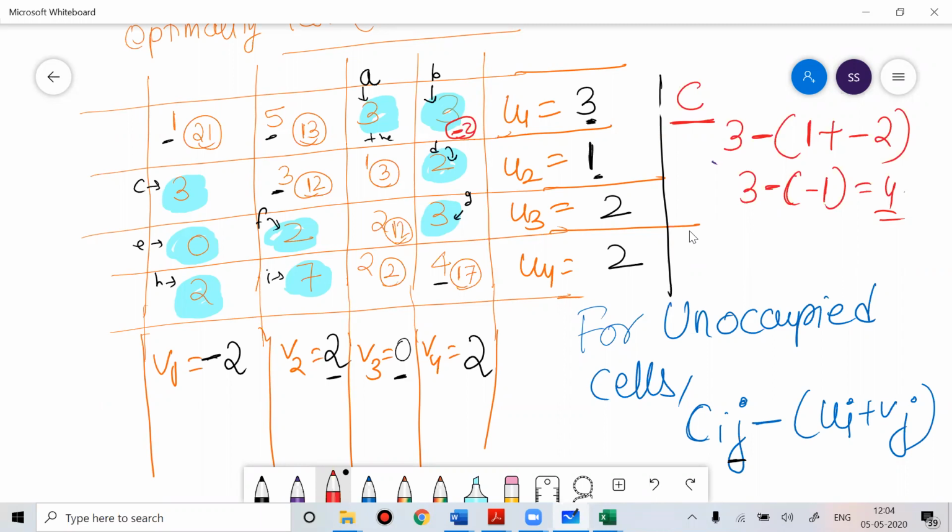So using the formula for occupied cells, we found the values of U1, U2, U3, U4, V1, V2, V3, V4. Once we found these values, we are now checking for unoccupied cells. How many cells are unoccupied? You can see around 9 cells are unoccupied, so one by one we are checking. Till now we have checked 3 cells: A, B, and C. Anyone have doubt? Please ask me.